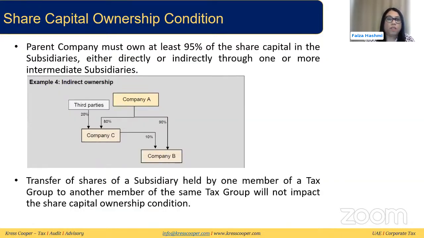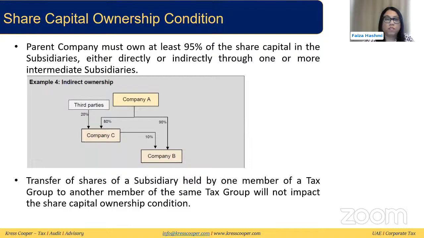In our last webinar, we had discussed this example as well. Let me take you through this. This is a case of indirect ownership. We were discussing that company A has a direct investment in company B of 90%.